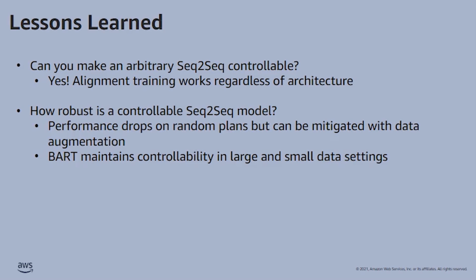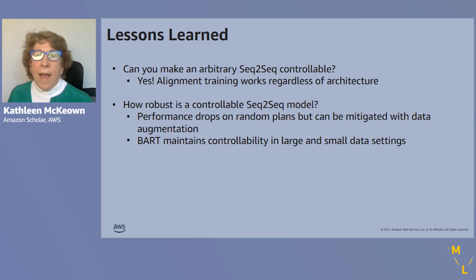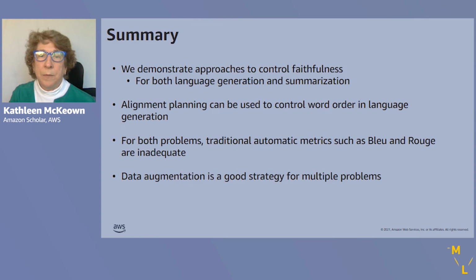So our lessons learned, can we make an arbitrary sequence-to-sequence model controllable? Yes. Alignment training works regardless of architecture. How robust is a controllable seq-to-seq model? Well, performance drops on random plans, which I did not show here, but we can mitigate that with data augmentation. And we also see that BART maintains controllability in both large and small data settings.